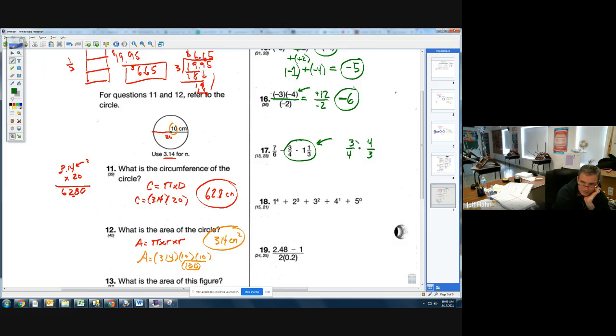And this is lovely because watch what happens. I multiply across, I end up with 12 over 12, which is the same thing as 1. So this whole thing ends up being 1. So what is 7/6 minus 1? Well, as Mr. Hahn has always said, write them up and down. 7/6 minus 1. Well, I change 1 to a fraction. I'm going to make 1 6/6. What is 7/6 minus 6/6? Simply 1/6. That is my answer for that.